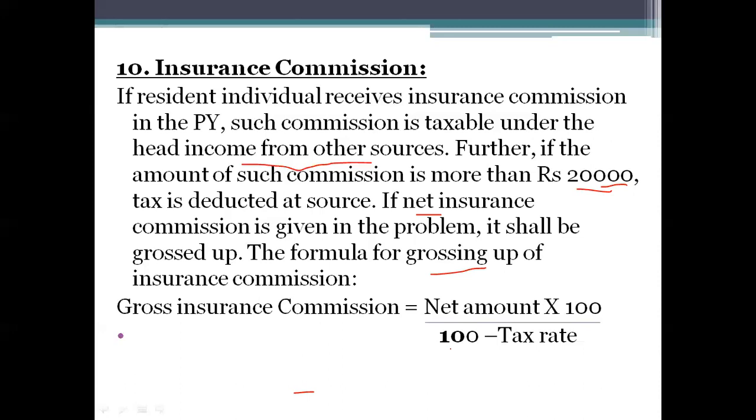So be careful. Any insurance commission received by the assessee, if it exceeds rupees 20,000, the insurance company has the right to deduct the tax at source. And if the word net is used in the problem, we need to do the gross up, meaning we need to add back the taxes. It can be calculated using the formula: gross commission equals net amount into 100 divided by 100 minus tax rate.